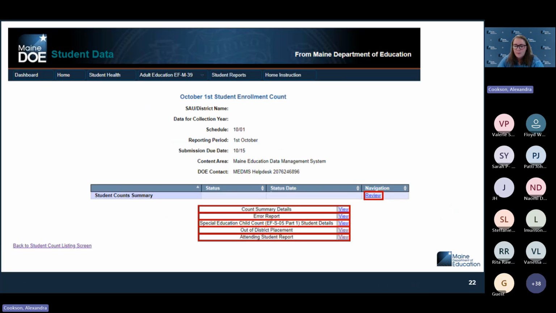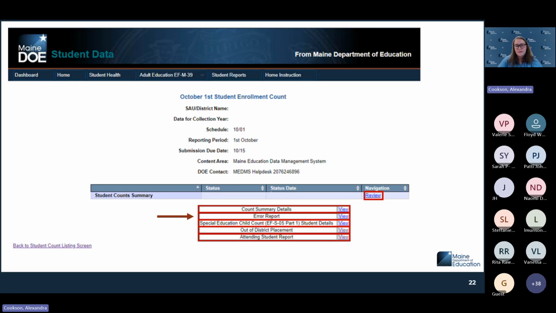From here, there are a couple different things that you're going to be able to see. You have Account Summary Details. This is going to be the details report of all of the students that you have entered into Synergy, and it's going to calculate for you how they are counting for funding. There's also an error report.